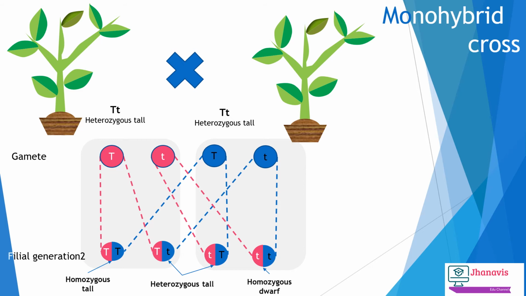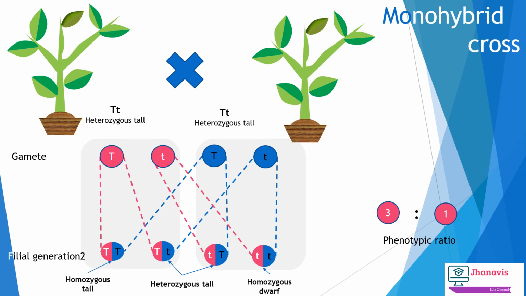So totally in the F2 generation, we will get a 1:2:1 ratio. That means homozygous tall plant will be 1, heterozygous tall plant will be 2, and homozygous dwarf plant will be 1, and this will be appearing as the genotypic ratio. The phenotypic ratio of the plant is 3:1. That means three tall plants appear in the F2 generation with one dwarf plant.